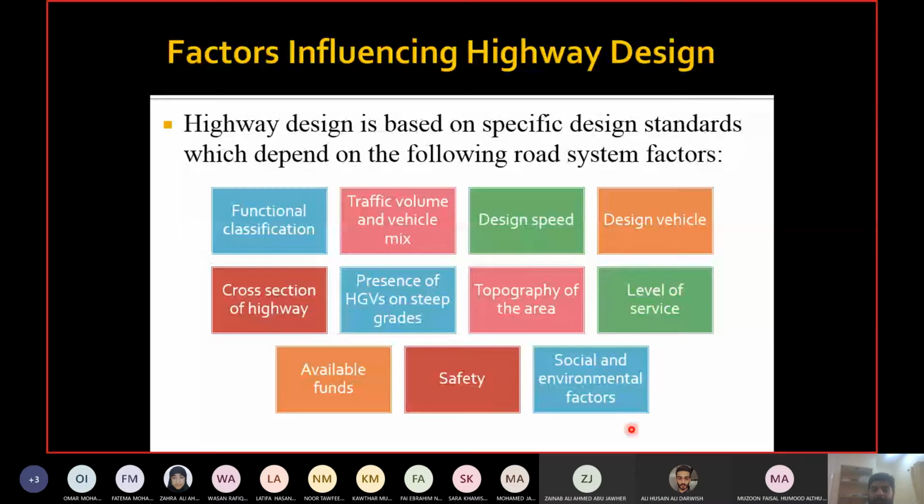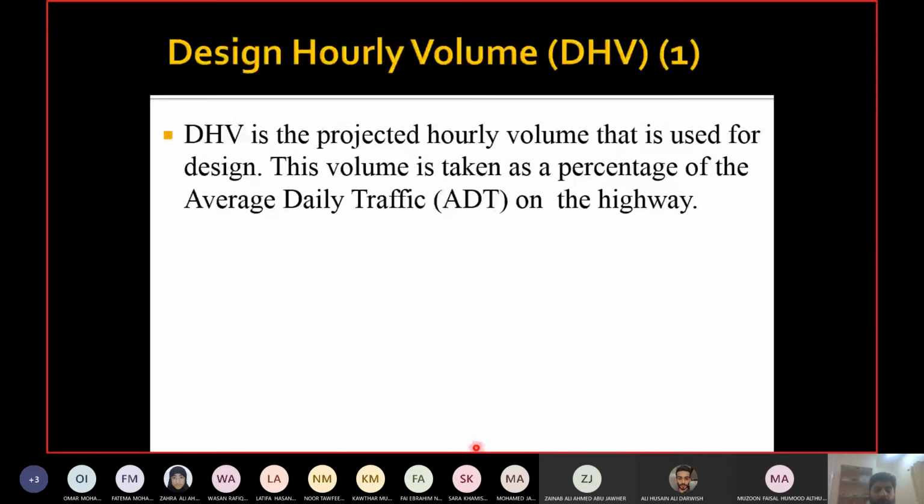So let us talk about these factors. First one is volume. The volume which is used for design of highways is termed as DHV, design hourly volume. DHV stands for design hourly volume. Okay.